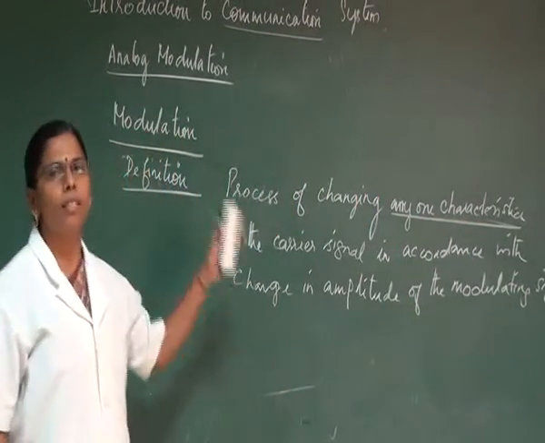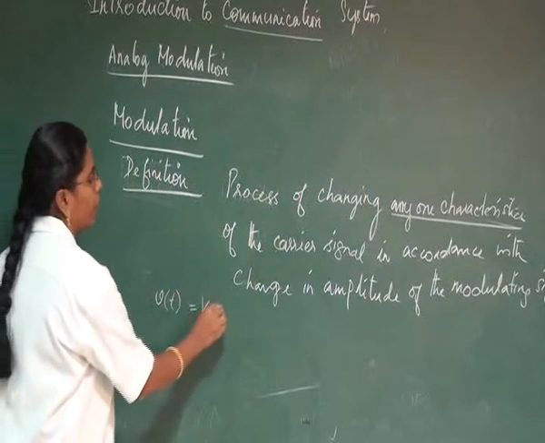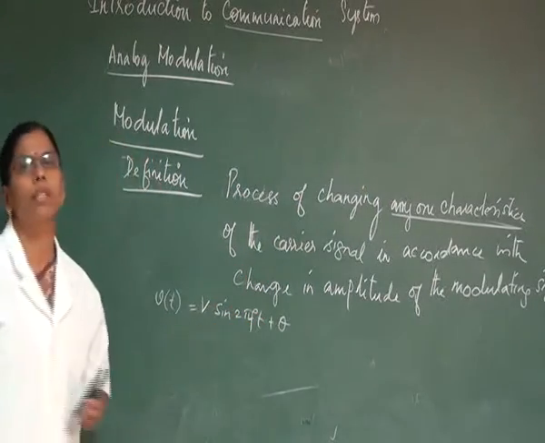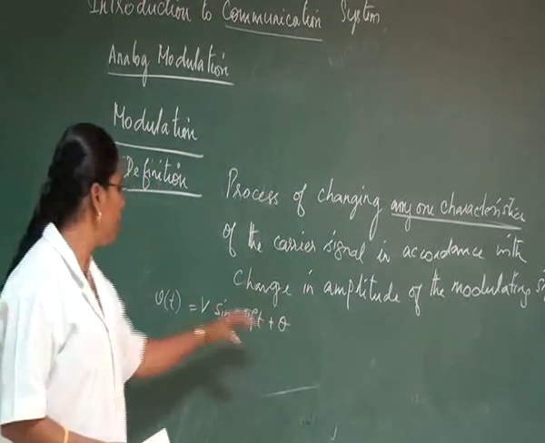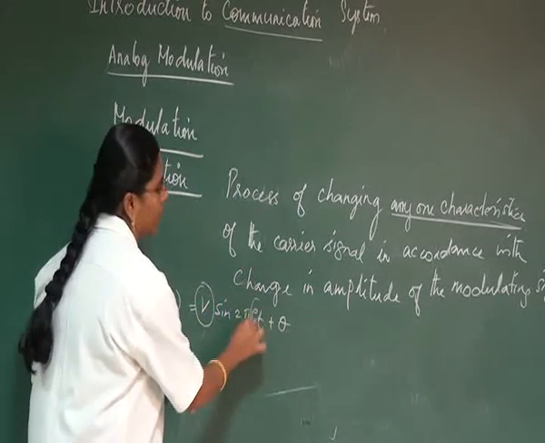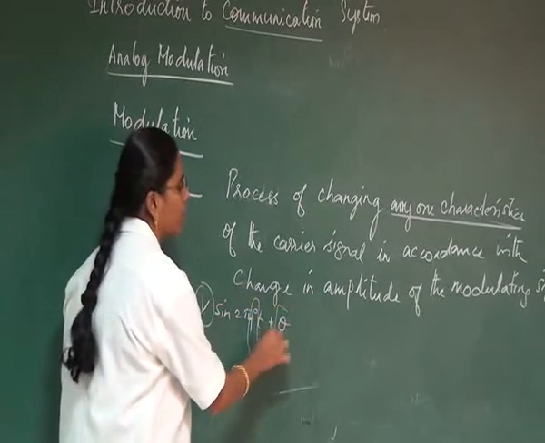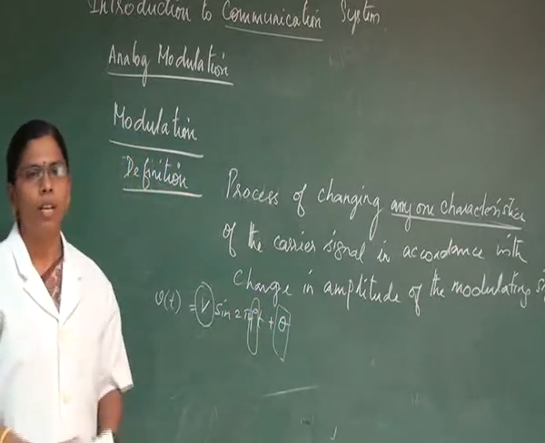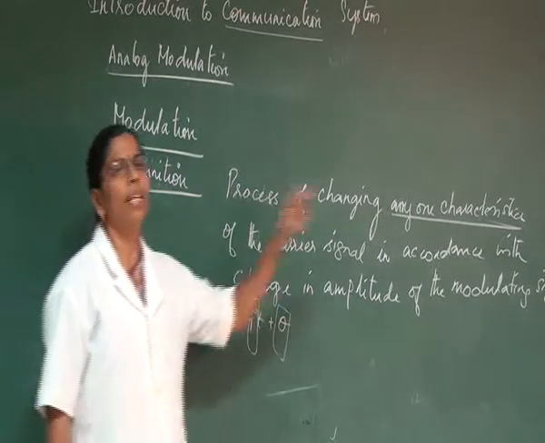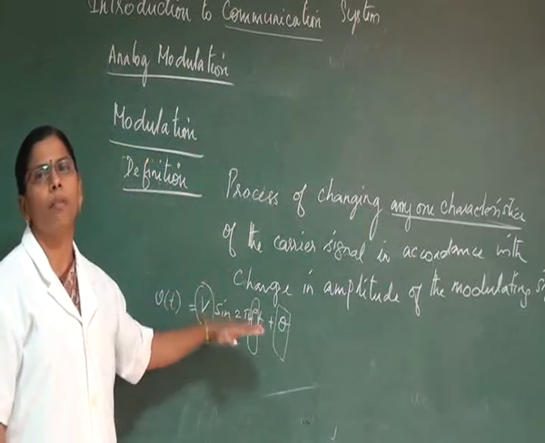So what are all the characteristics that can be changed? While representing a signal, I told you V of t will be equal to B sin 2 pi f t plus theta. This is how a signal will be represented. Here, the first parameter is amplitude. The second characteristic is called frequency. The third characteristic is theta, which is the phase. These are the three characteristics taken into account, and any one characteristic of the carrier signal can be changed.